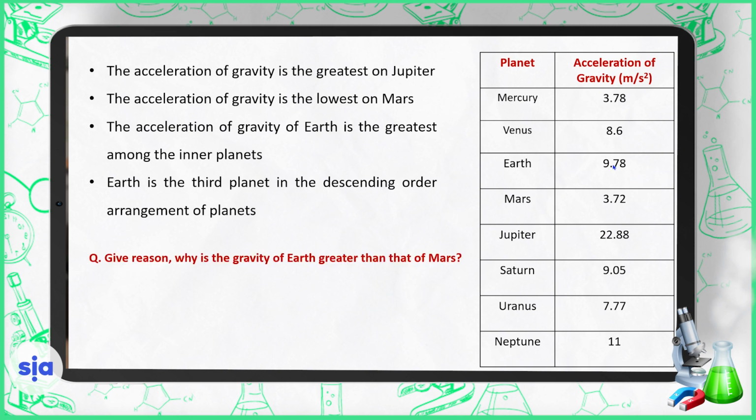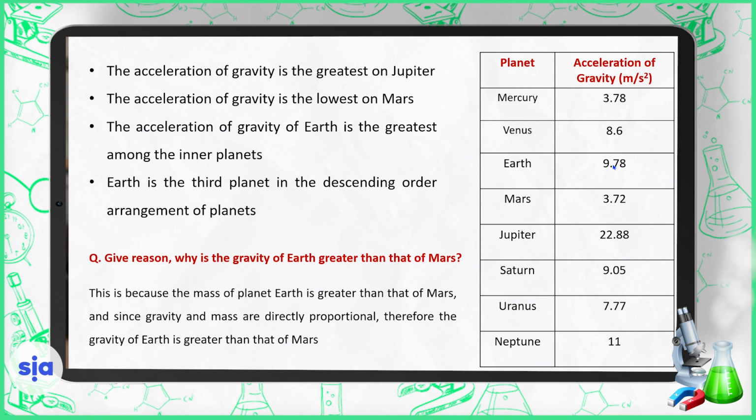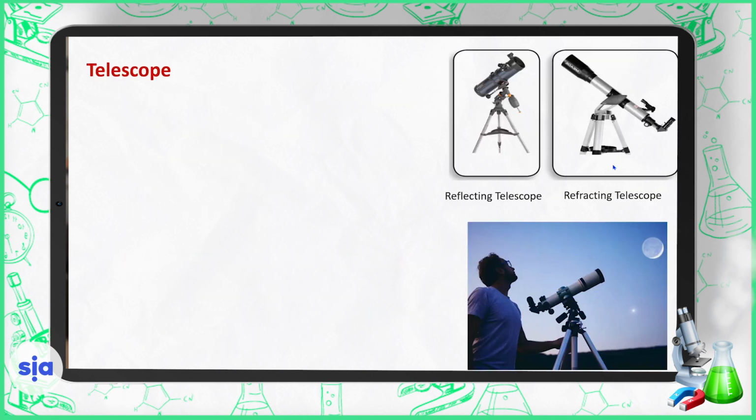Give reason why is the gravity of Earth greater than that of Mars. We can say that this is because the mass of planet Earth is greater than that of Mars. And since gravity and mass are directly proportional, therefore gravity of Earth is greater than that of Mars. Or simply because Earth is larger in mass than Mars.